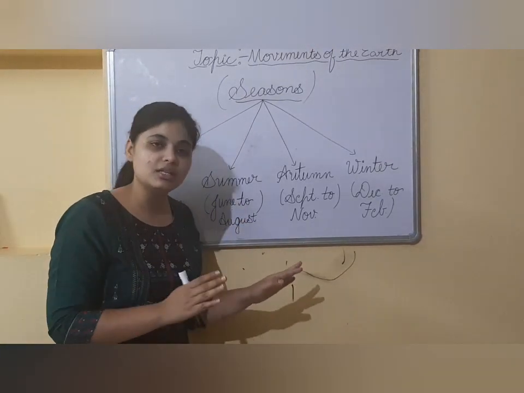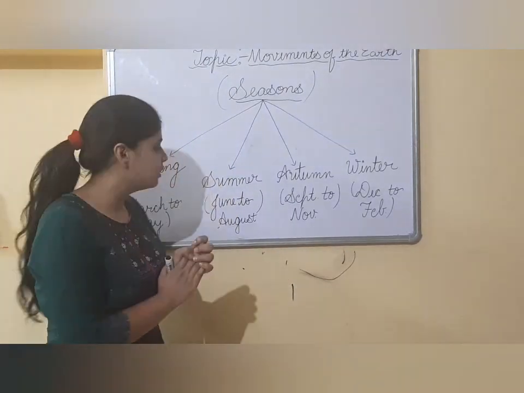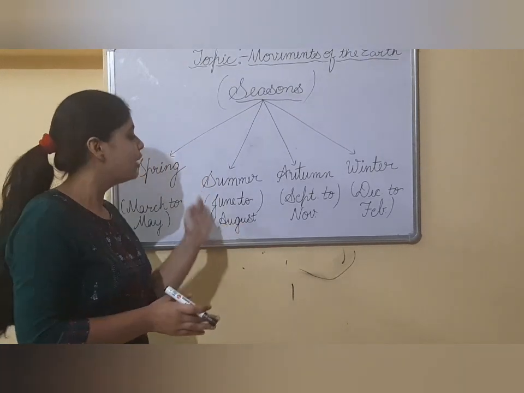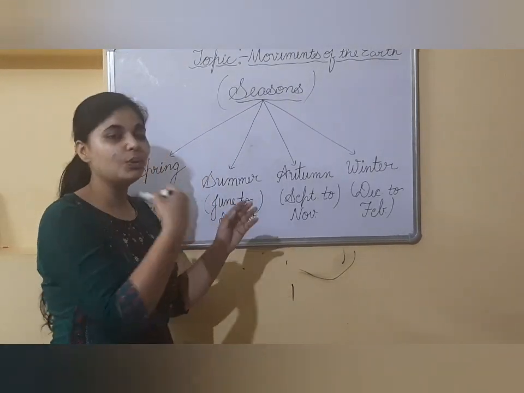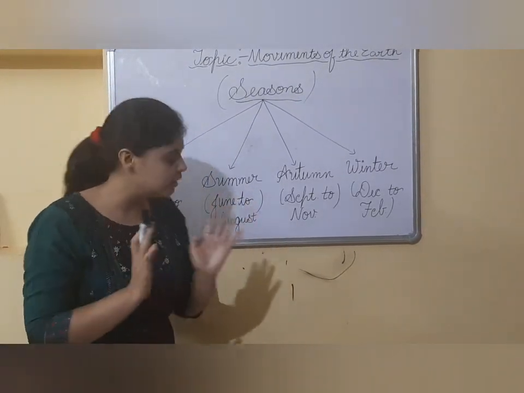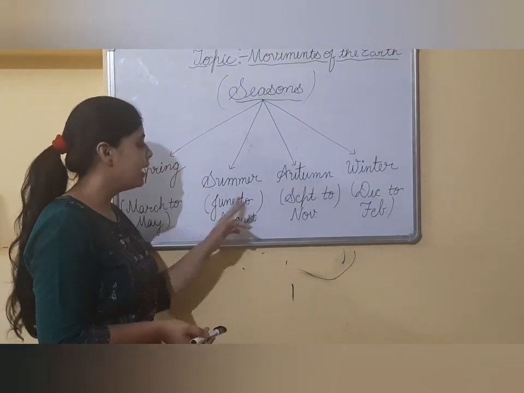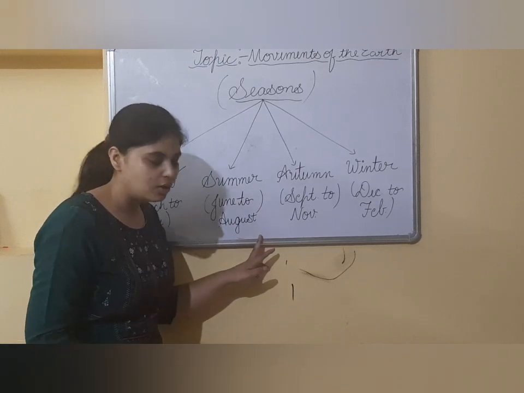Next is summer season. As you know, summer season is the hottest season of the year, right? And you will notice that the trees will be covered with thick green leaves. Summer season starts from the month of June and continues till the month of August.